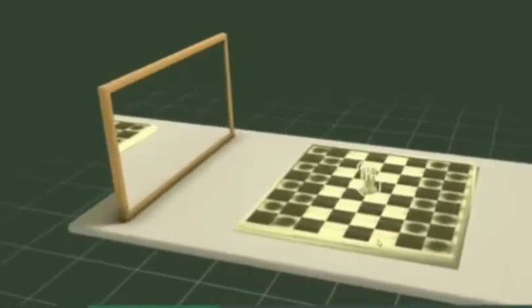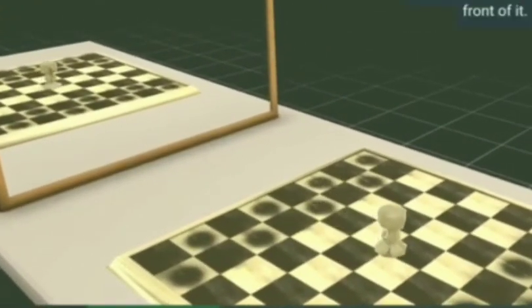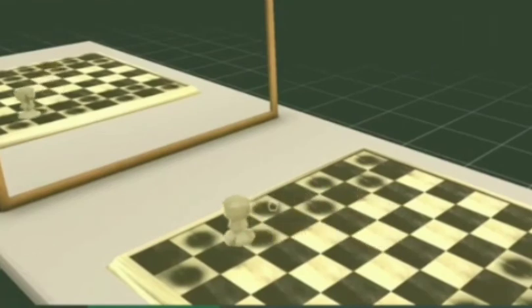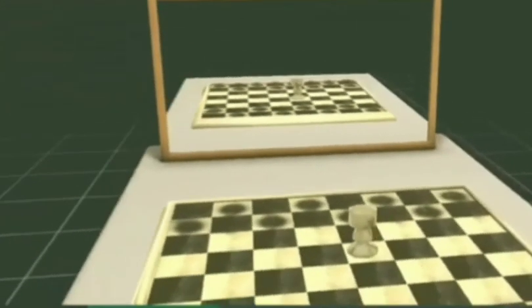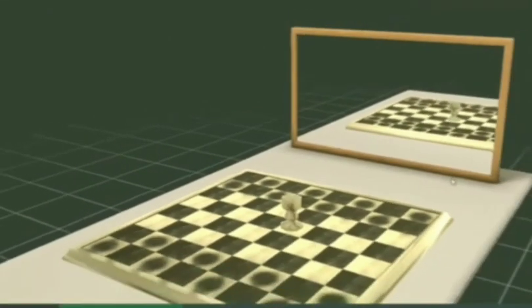Now take a chessboard. Fix a plane mirror vertically on this line. Place any small object like a sharpener at the boundary of the third square, counting from the mirror. Note the position of the image. Now shift the object to the boundary of the fourth square. Again note the position of the image. Did you find any relation between the distance of the image from the mirror and that of the object in front of it? You will find that the image is at the same distance behind the mirror as the object is in front of it.